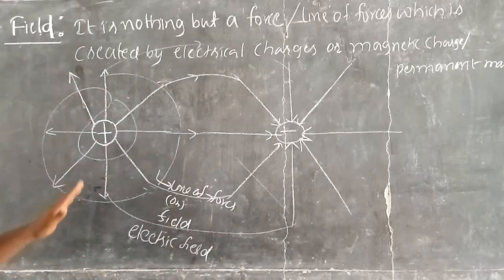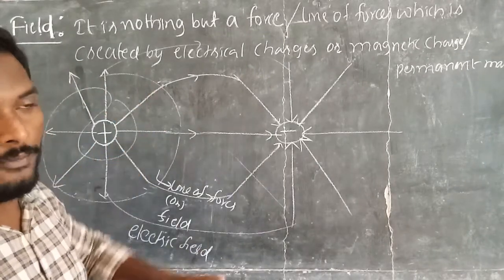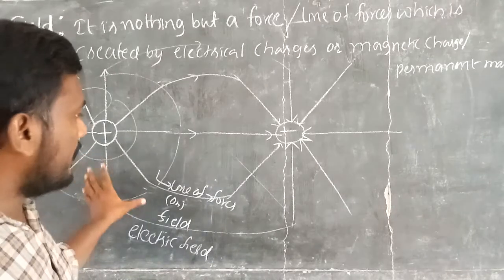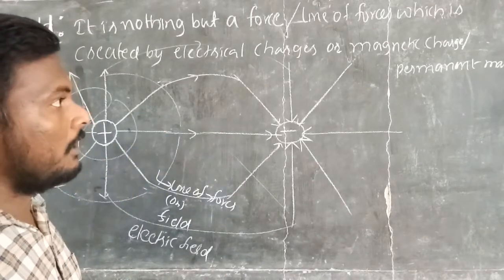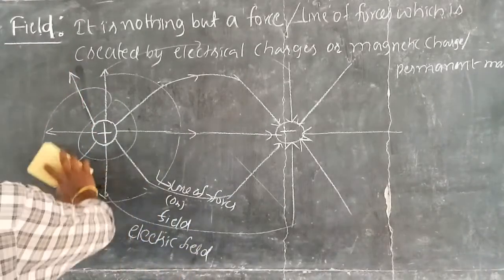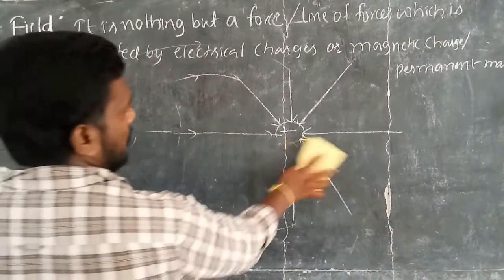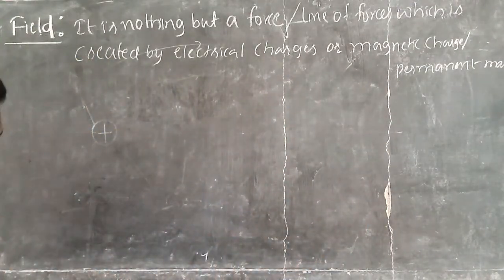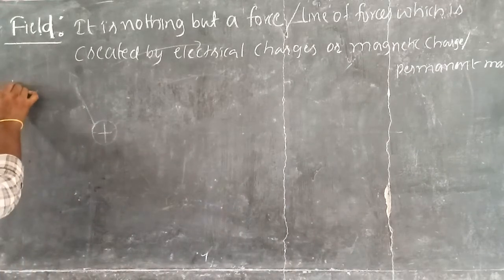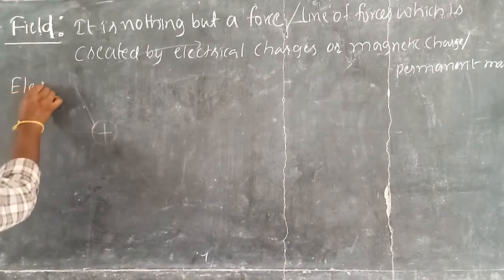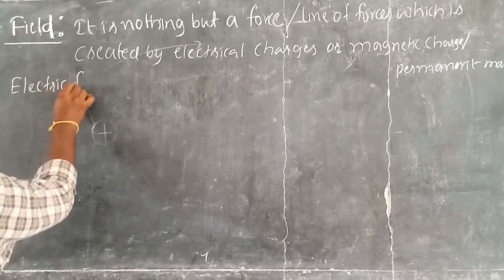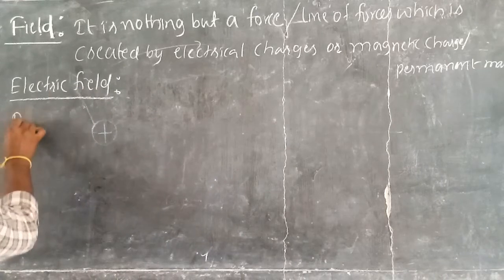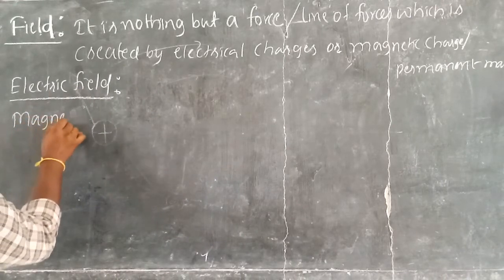So finally, I would like to conclude the definition of electric field. The definition of electric field is: it is a field or lines of forces which are created by electrical charges. Similarly, we have one more field. We have two types of fields: the electric field, which is already discussed, and now I am going to discuss the magnetic field.